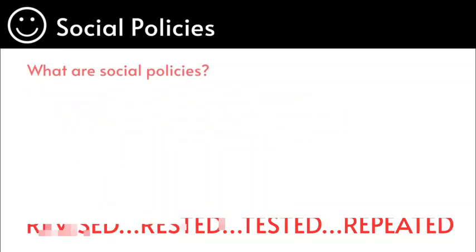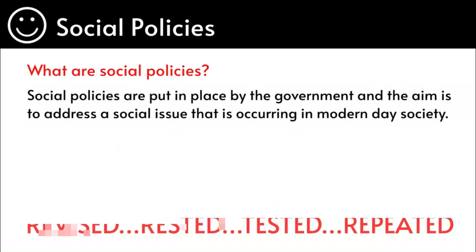Social policies. What are social policies? Social policies are policies that are put in place by the government. The main aim is to address any social issue within society. An example of a social issue could be poverty.